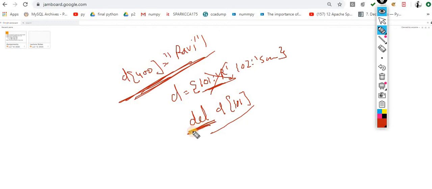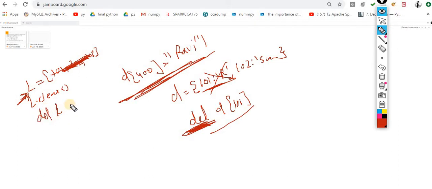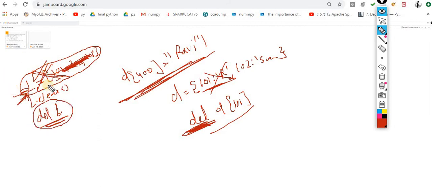With the help of del, which is also used in the case of a list. For example, this one is the list 101, 102, 103. If I want to remove the data, L dot clear means it will remove all the data from this list. But if I use del of L, now what will happen? It is entirely deleted from the memory. There is no existence of this list inside the memory. So keep this point in mind.